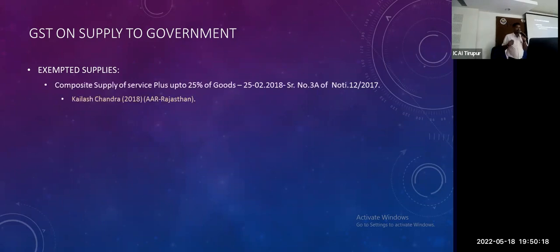Composite supplier services plus up to 25% of goods are also exempted by the AAR Rajasthan. So for at most 25% of goods, no issue; it is treated as a pure labor contract.